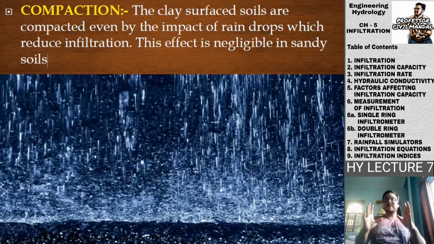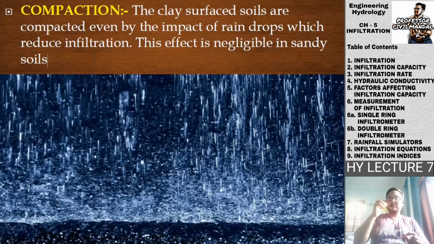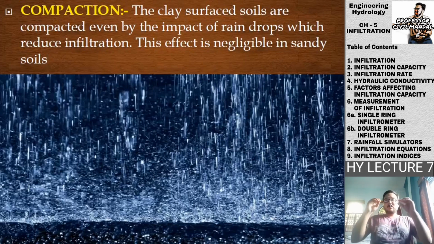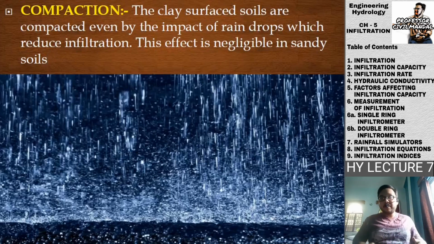Clay soil has a greater compaction as compared to that of the sandy soil. So even when the rainfall is occurring, the clay soil will be somewhat compacted. If the compaction is done, the pores that are present in that particular soil sample will be compressed, and the area of the pores will be reduced because the soil is getting compacted.